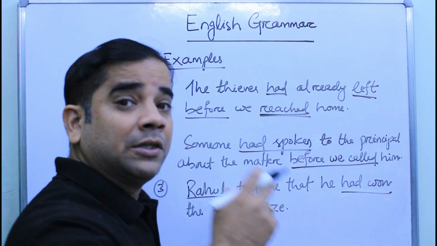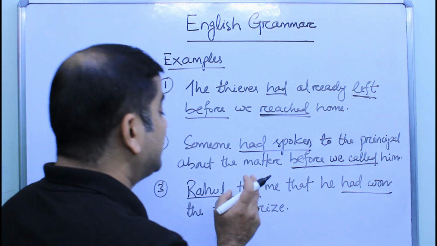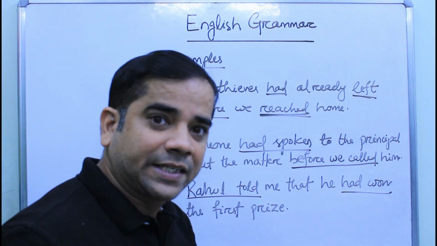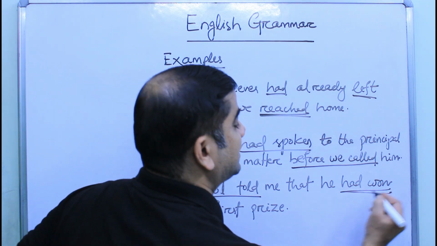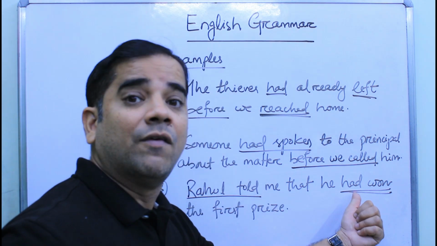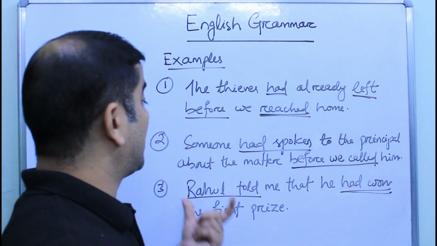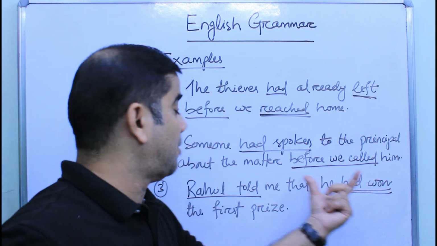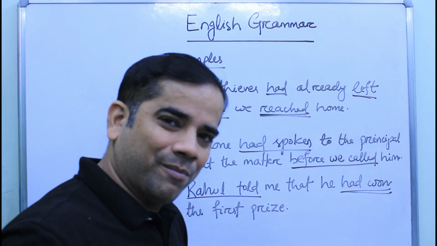So that win, that action had happened before this action. After winning, he told me. So winning is the first action and telling me is the second action. So the first action is in its V3 form along with the helping verb had. That means it is in its past perfect tense. And the second action which had happened after the completion of the first action is in its simple past form.